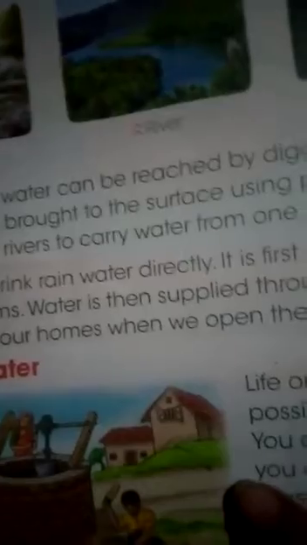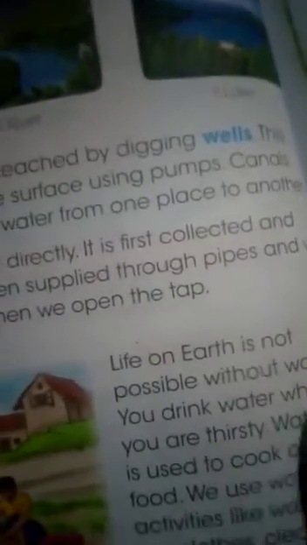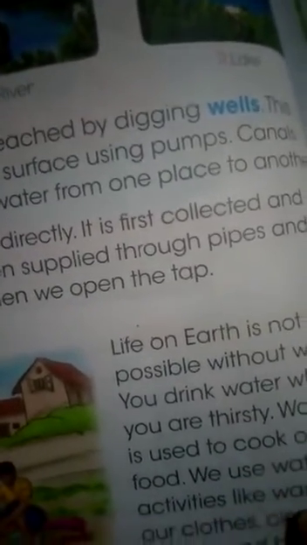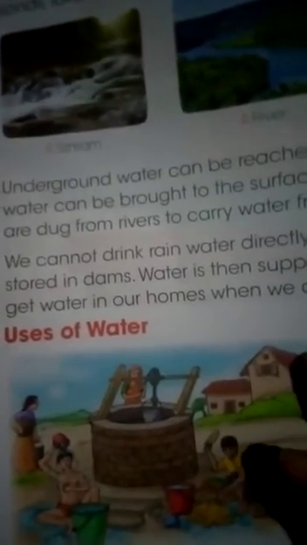Okay, uses of water. We use water in different ways. Okay, life on earth is not possible without water. We cannot live or we cannot survive without water. Okay, we can drink water when we are thirsty, isn't it? Water is used to cook food. We use water for activities like washing clothes, cleaning our utensils and bathing. In this picture you also see the people use water for bathing, for washing clothes, for drinking as well.